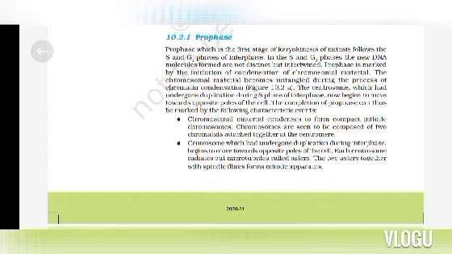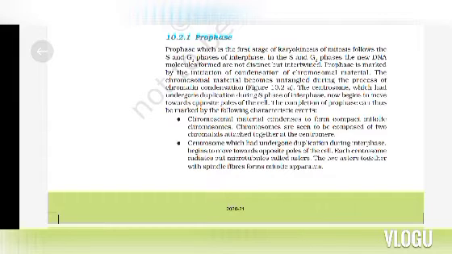The chromosomal material becomes untangled during the process of chromatin condensation. The centrosome, which has undergone duplication during S phase of interphase, now begins to move towards opposite poles of the cell. The completion of prophase can thus be marked by the following characteristic events.